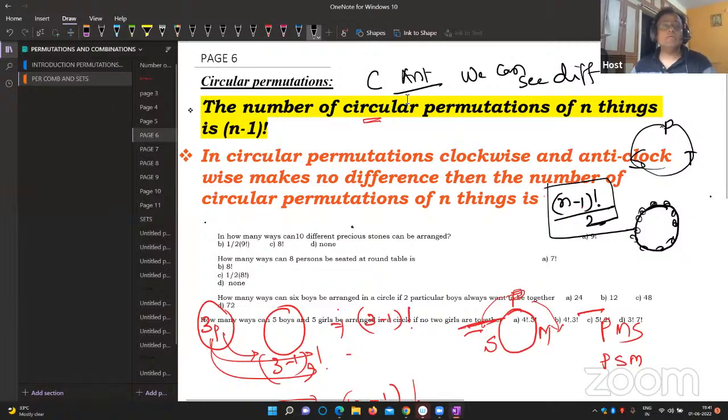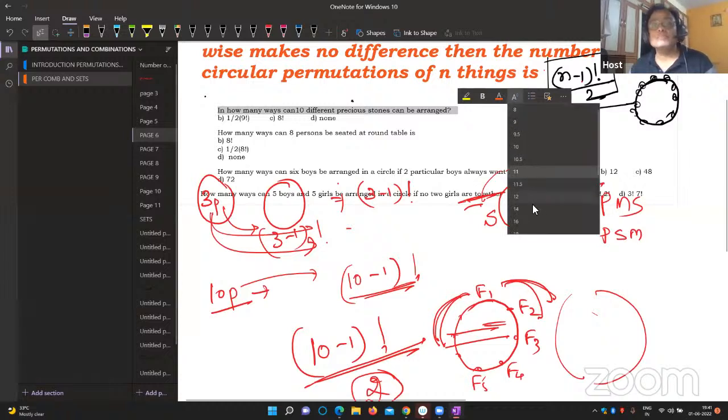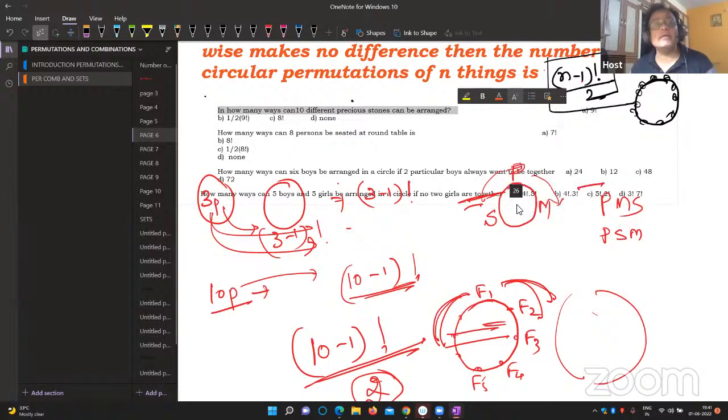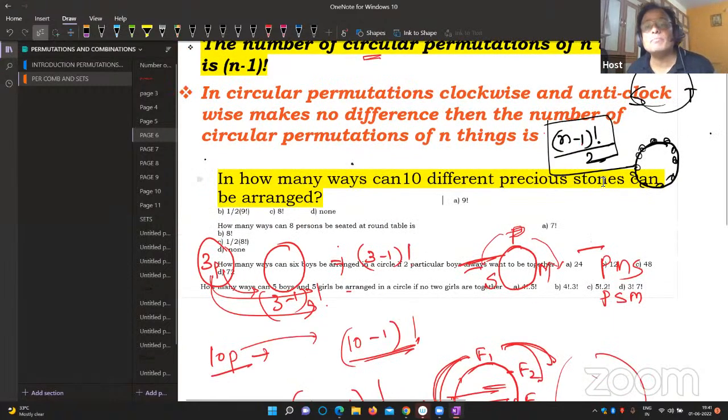Yes, friends, now here there is one question. You'll come to understand. Once again, I'm going to enlarge this question for you. Look at it. Directly answers cannot be done here. All of you see it. I think you can read this question properly. Now can anybody tell me, in how many ways can 10 different precious stones be arranged?